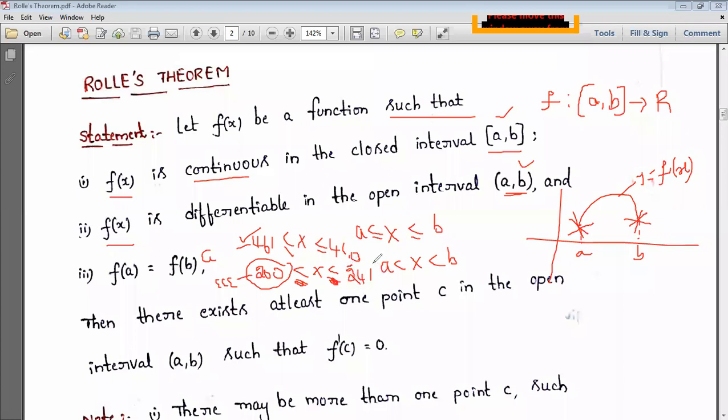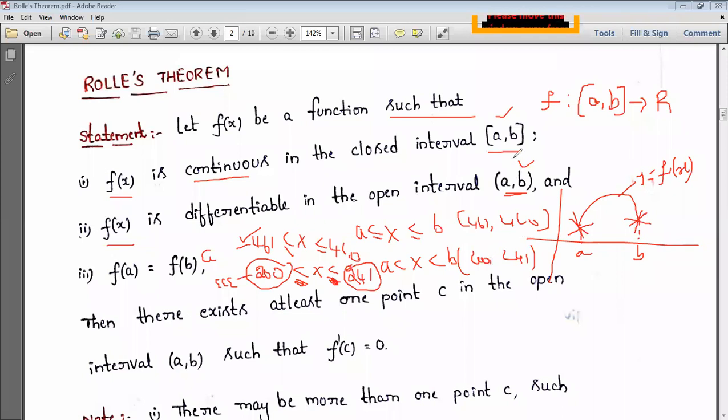Only between them do we choose the values, that is, 201 onwards up to 240. Okay, is it clear? So this is closed interval, 461 comma 4c0, and this is open interval, 200 comma 241. So that is the difference.